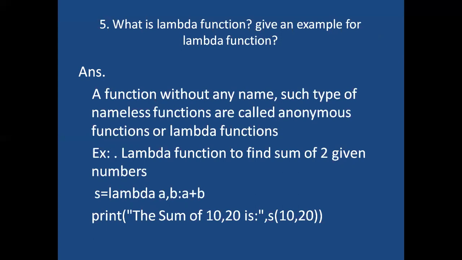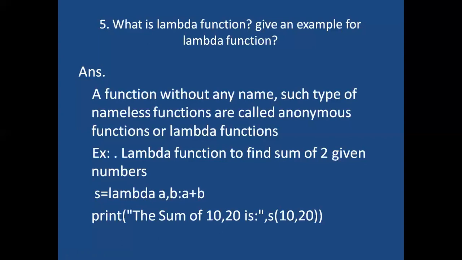Give me an example of a lambda function. Here I want to find the sum of two numbers by using a lambda function. For that, how do we write the syntax? Lambda is the keyword. If you want to write a normal function, we use the def keyword, but for lambda functions we use the lambda keyword. Lambda, space, then the argument list.